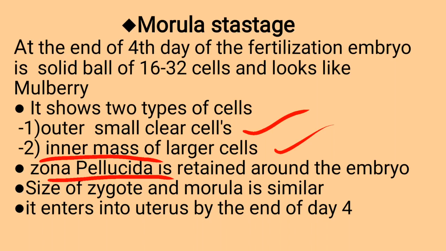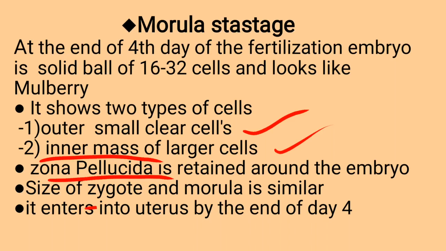So before implantation, zona pellucida is present, and during implantation, zona pellucida gets ruptured and the trophoblast cells of the blastula get exposed to the uterine cavity, and therefore implantation occurs in the fundus of the uterus, whereas implantation does not occur in the fallopian tube because of the presence of the zona pellucida layer. So it prevents implantation of the embryo at an abnormal site.